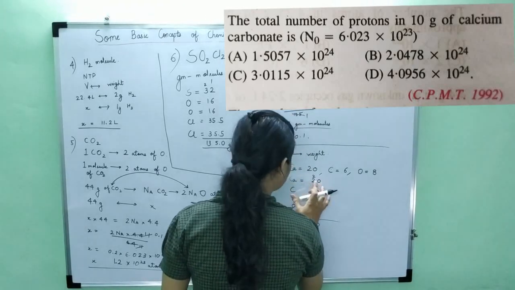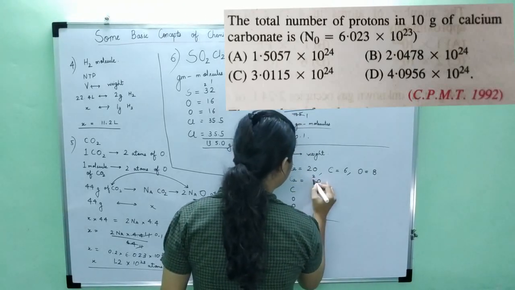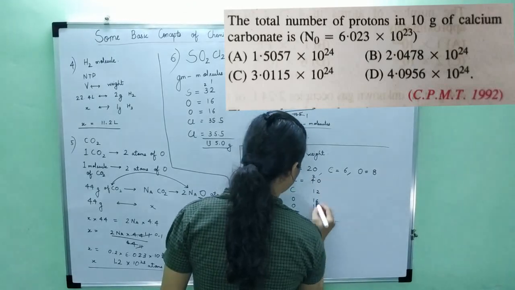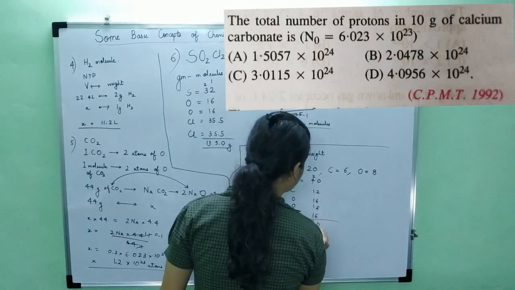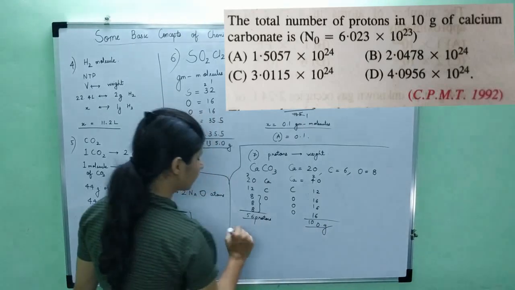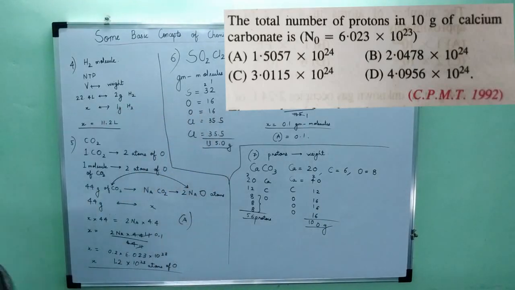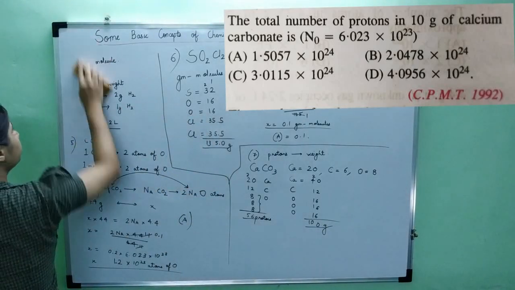Sorry, for calcium, the atomic weight is not 20, the atomic weight is 40. So this comes out to be 100. So the molecular weight is 100. Okay, now we will further solve the question.